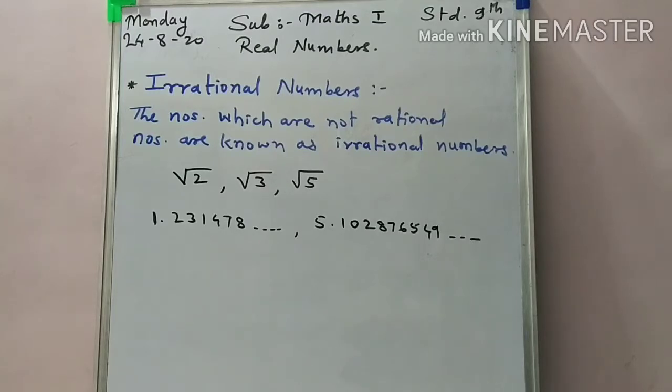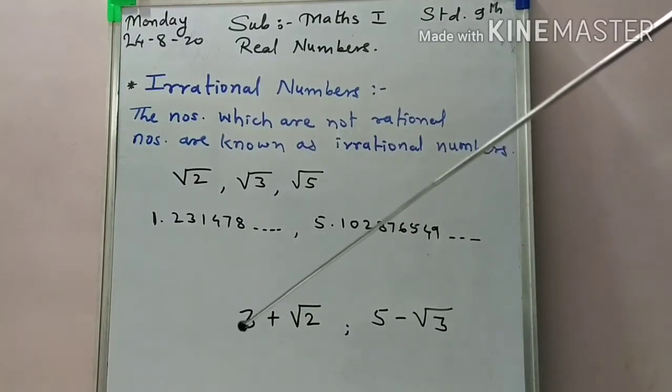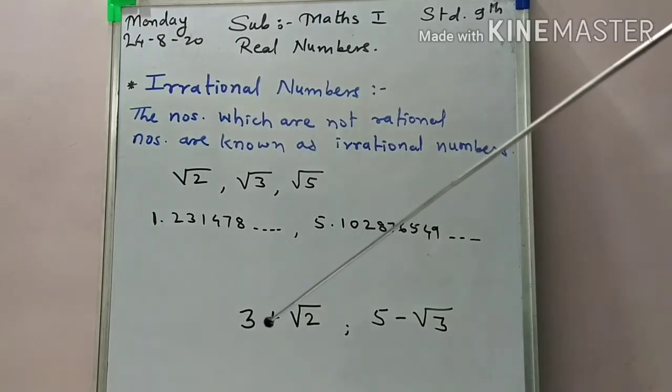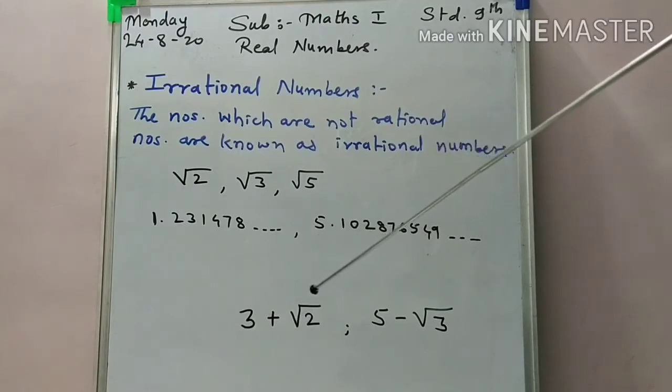Means you take one rational number and one irrational number, and as you take the addition or subtraction, that number becomes what? An irrational number. Getting this? What does it mean? Pay attention over here. 3 is what? Rational number. Root 2 is what? Irrational number. And as we take the addition, 3 plus root 2, that number is an irrational number.